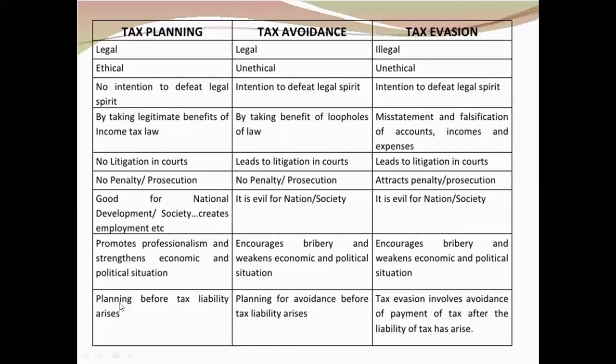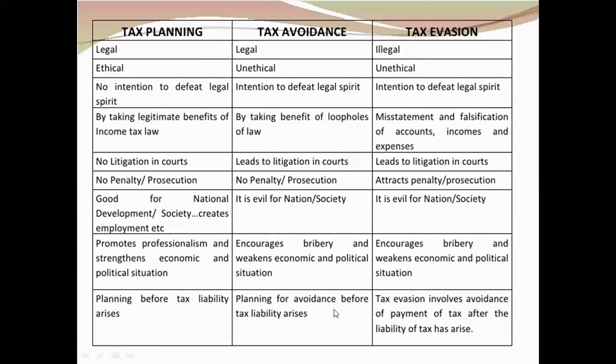And the last part is, it is planning before tax liability arises. When I am going to do tax planning, it is well in advance, before my tax liability arises. For example, as of now, we are in the current year of 2020-21. I know that I am going to earn X amount of income. I can easily estimate what I am going to earn during the entire year. Accordingly, I am going to find out what is written in the Income Tax Act, where I can invest so that I can take a deduction. So well in advance, before the government asks me to file the return after 31st March 2021, from now I am going to plan where I should invest so that my tax liability reduces. So tax planning is basically done before the tax liability arises.